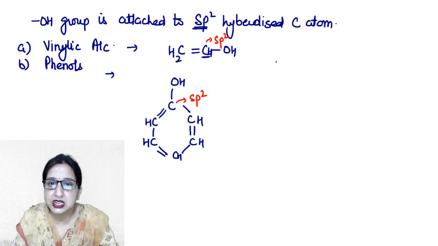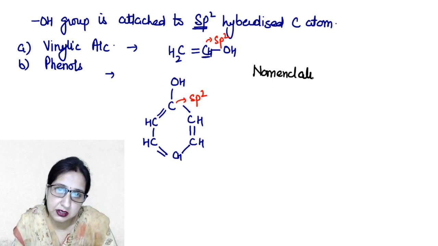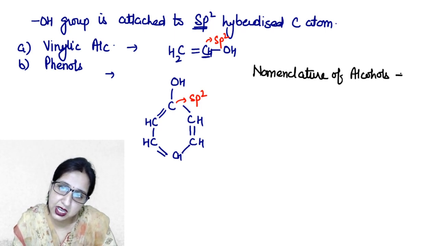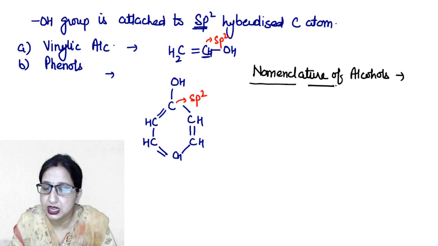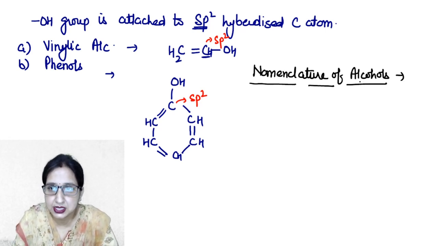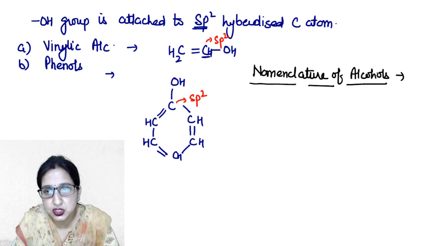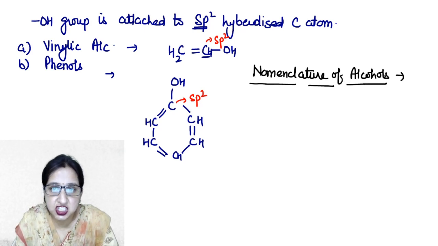Next is the nomenclature of alcohols. So we have discussed it in detail in +1 class. ठीक है बेटा. So I will discuss only some examples. So for the IUPAC nomenclature of alcohols, 3 things should be remembered. First, we have to select the longest chain in which hydroxyl group is present. Longest chain of carbon atoms containing the hydroxyl group.